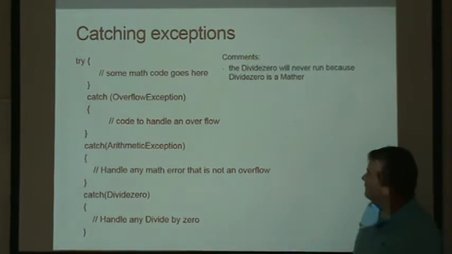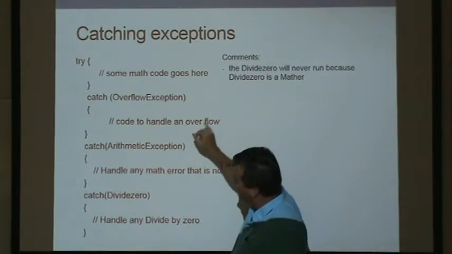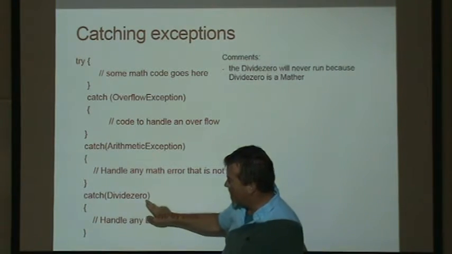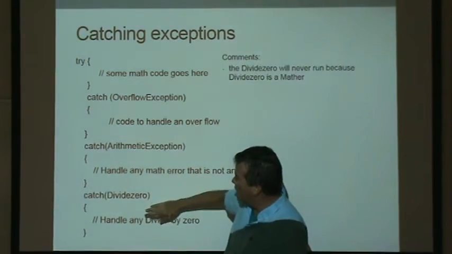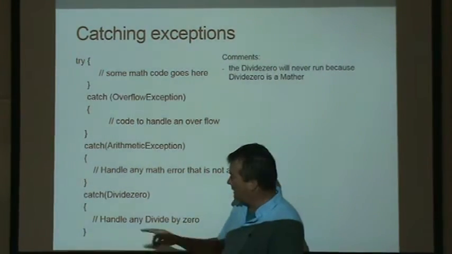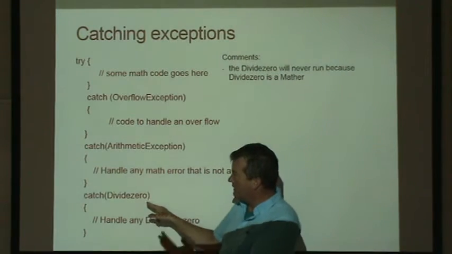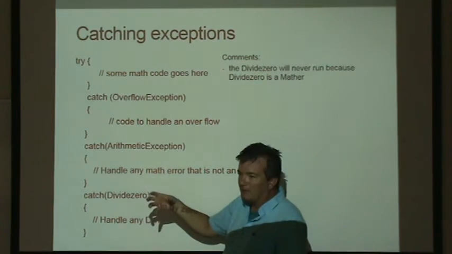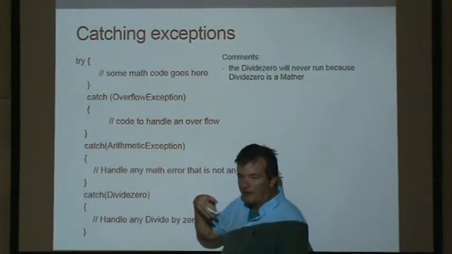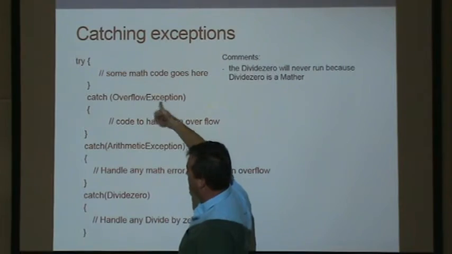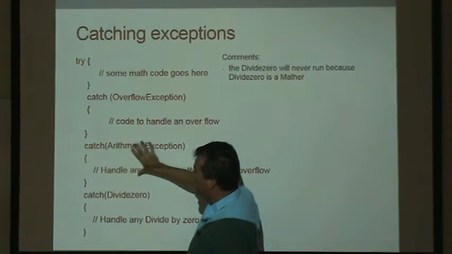So in this particular case, I even have a comment up here. This would be kind of poor programming because you put a divide by zero below an arithmetic exception. So any object that is of type divide by zero, because it inherits from arithmetic exception, is also an arithmetic exception. So if you hit a divide by zero problem, it would say, is this arithmetic?